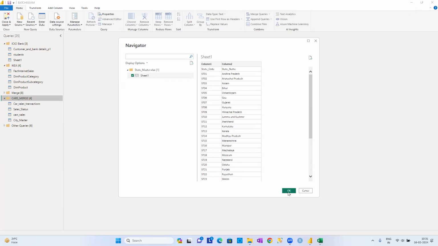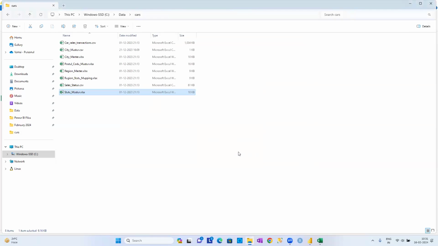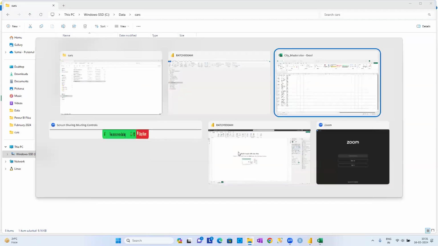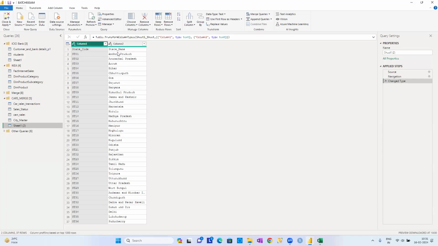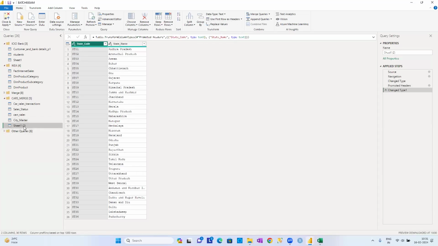Here also, if you observe carefully, the header was not formed properly. After importing the data, the header was not formed properly. Again, the same technique: use first row as the headers. Now again, the same technique, I want to rename it. I select it as state master.